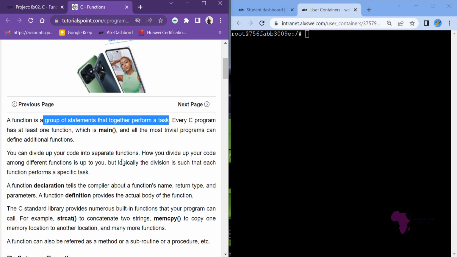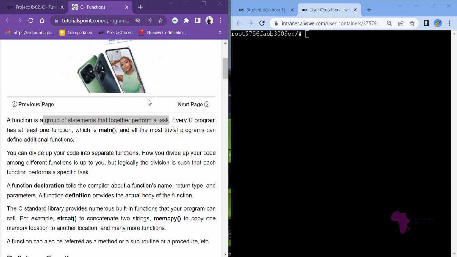So now there are different kinds. We have that main function, which in this case I will call a built-in function, and then there is another kind called a user-defined function. A user-defined function is a function that you yourself, as a programmer, come up with. So in this case I will show you how to create a function. You create functions by first declaring and defining the function.